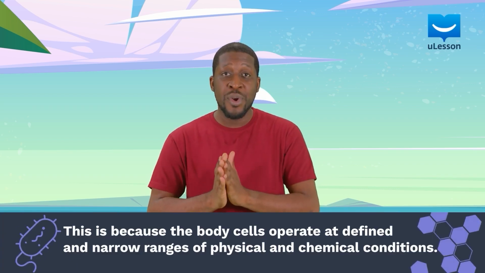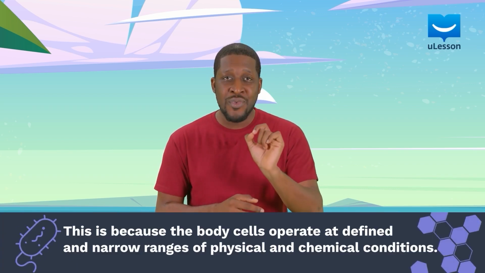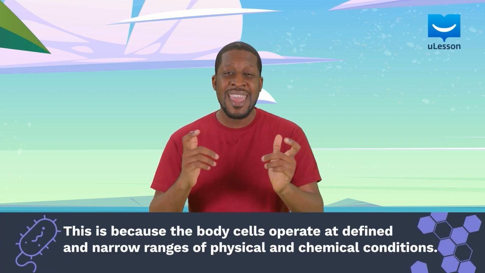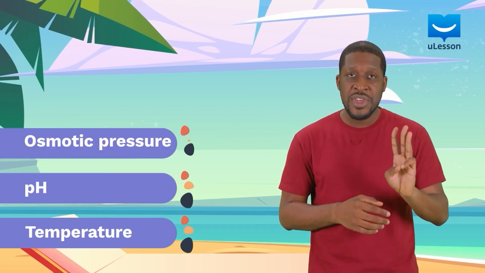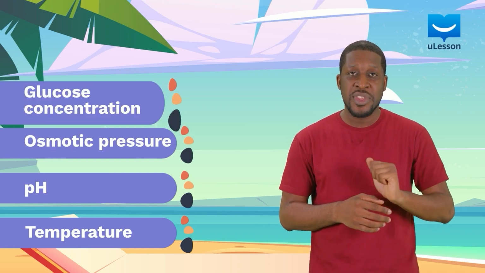Now, maintaining the body's internal temperature is one of the ways the body keeps its cells working optimally. This is because the body cells operate at defined and narrow ranges of physical and chemical conditions, including temperature, pH, osmotic pressure, and glucose concentration.